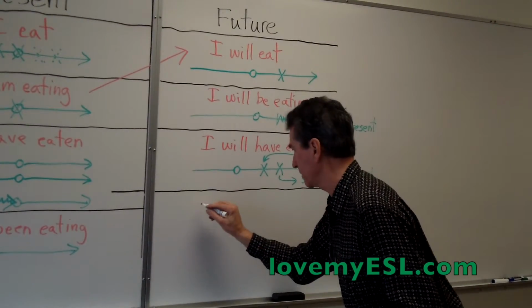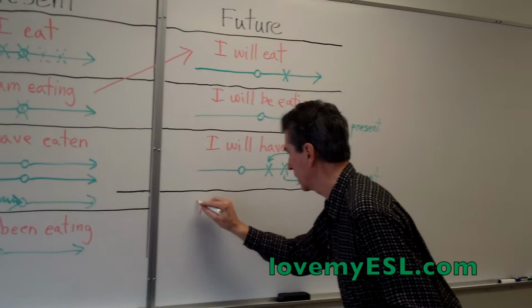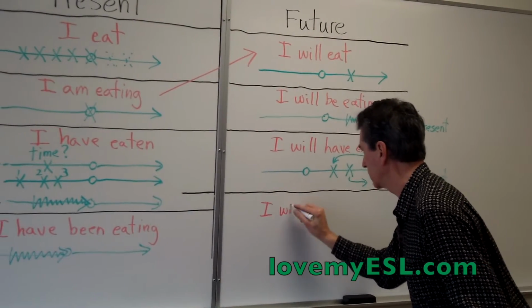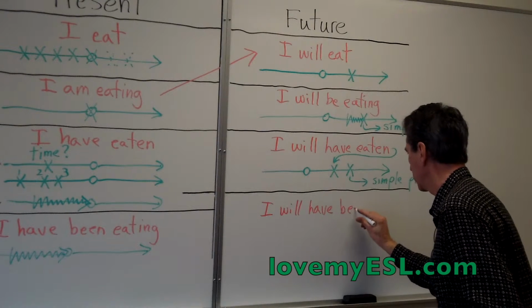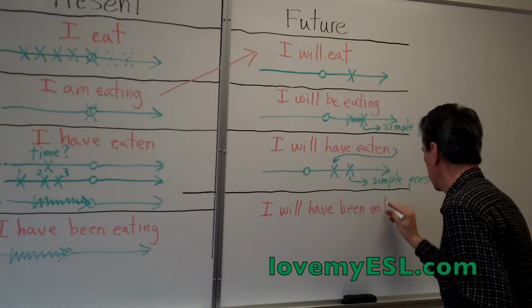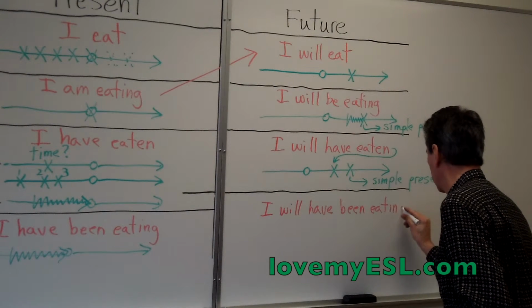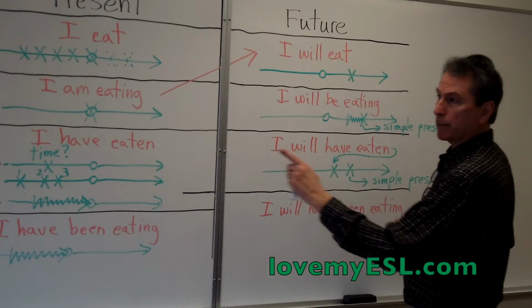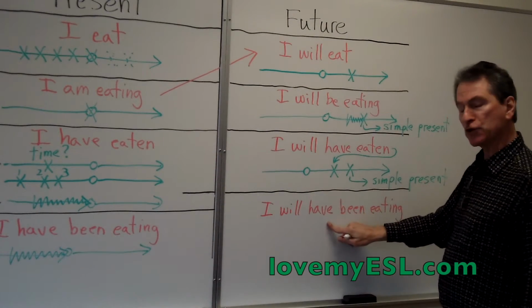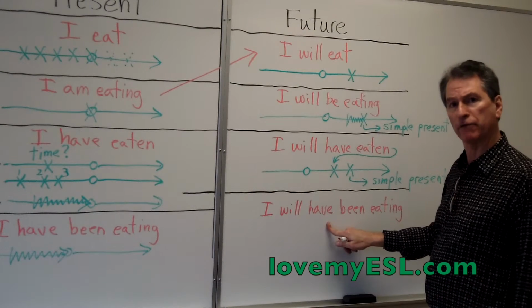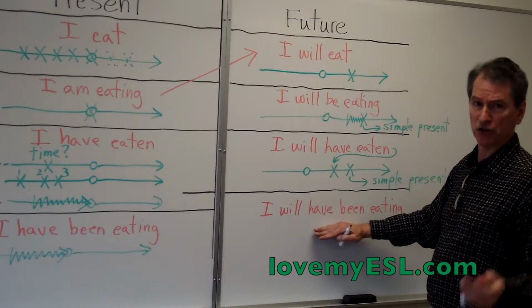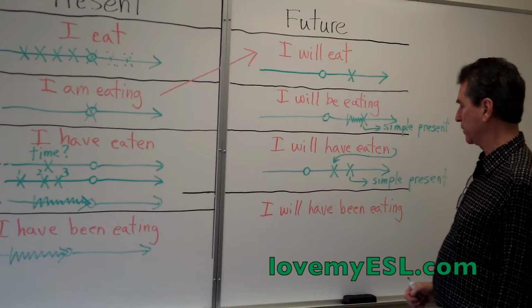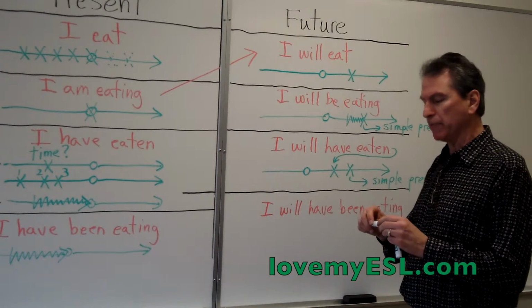On to the very last verb tense we have, and it is the future perfect continuous. It looks like this. I will have been eating. Just like the past perfect continuous, the future perfect continuous is not very often used in English. So you can forget about this. Not even English speakers use this very often. They'll use it for some future time.